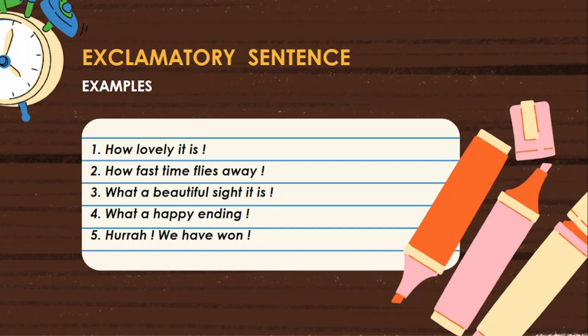Now, let us check whether it is an exclamatory sentence or not. First, the sentence expresses a sudden and strong feeling. So, the first condition is fulfilled. Next, the sentence ends with an exclamation mark. So, the second condition is also fulfilled.